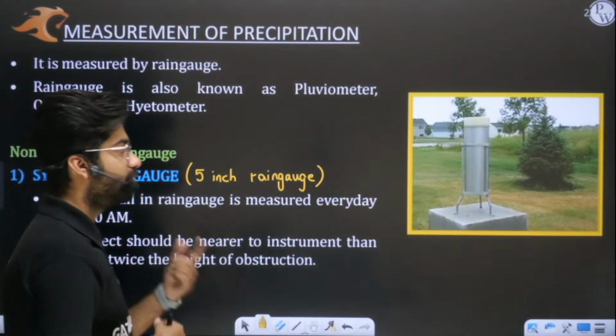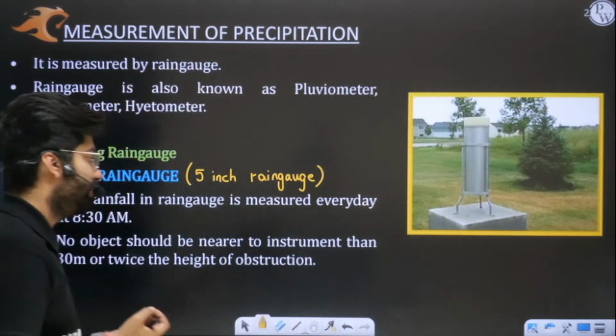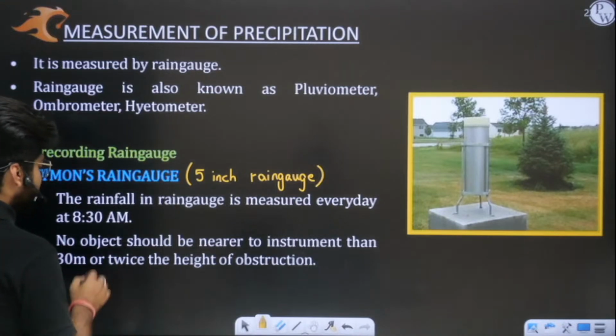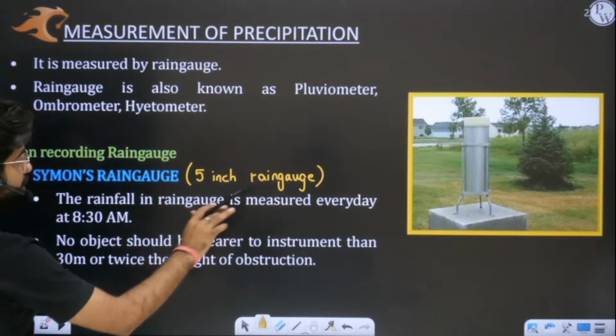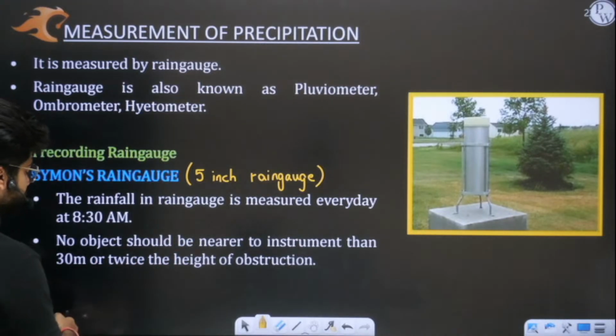exact line, this codal provision, has been asked in your Engineering Services 2019 preliminary exam paper. Okay, so it is a very simple statement, just try to understand it. It says that no object should be nearer to the instrument rain gauge than 30 meter or twice the height of obstruction. What does it mean?